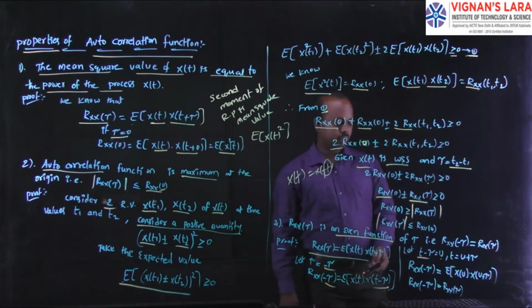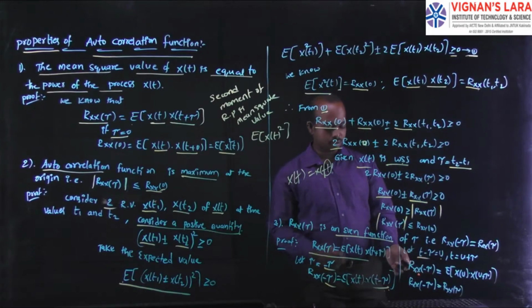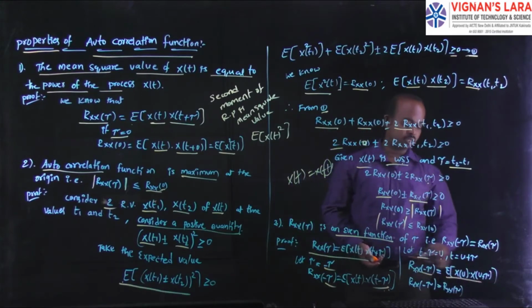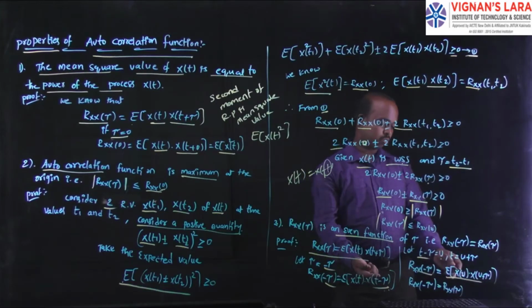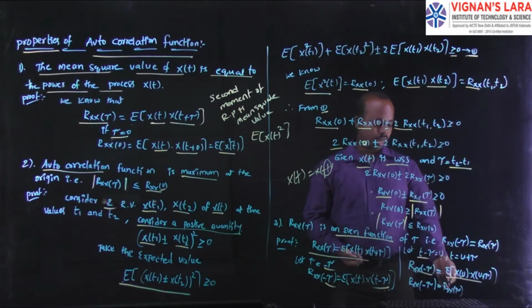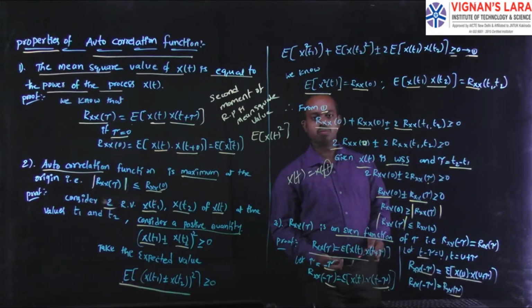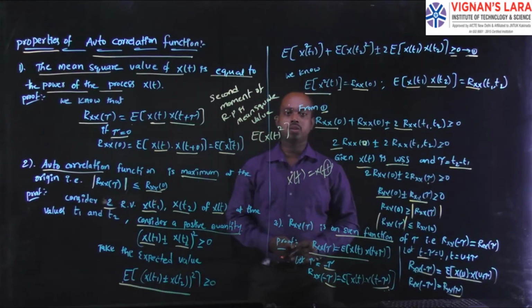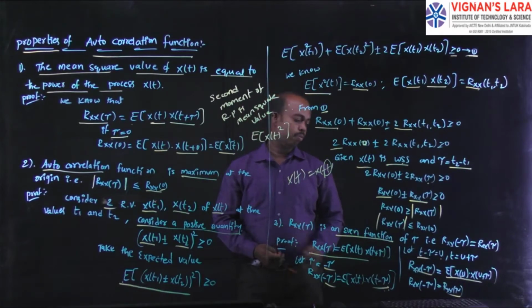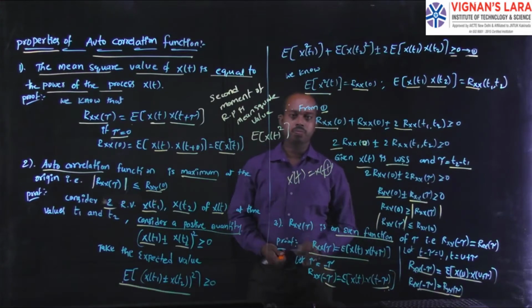In this given function, the left side function I am not changing. On the right side I have to change this function. Where t is there, I have to keep u plus tau, and where t minus tau is there, I have to use u. This function is like Rx of tau. Finally, you can conclude that the autocorrelation function is an even function based on this condition.